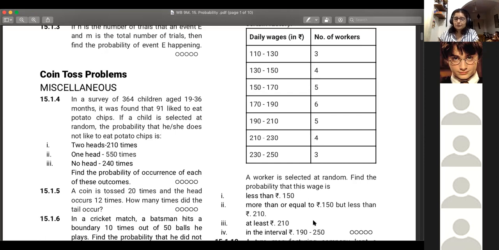Or as Suhani is doing, you can convert them into decimal also, either or. Ashka, you got the second one. Aryan, what happened? The first one came promptly, then second, third, fourth.